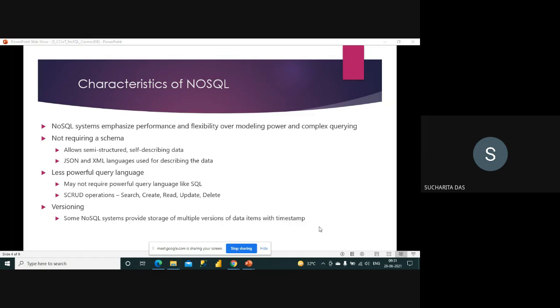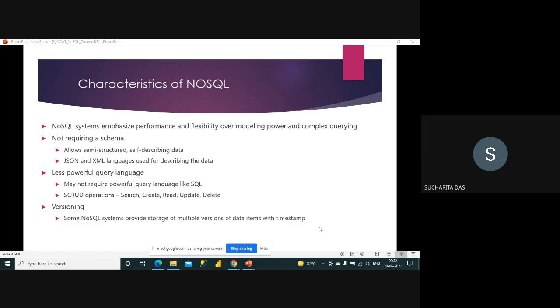Modeling power is like, when you talk about a relational database, we spend a significant amount of time in data modeling. We create multiple tables, then we make relationships between them. If you really work on any database project, you will find that data modeling is the most important part of it. That is a requirement of a relational database, but here it is not the case. We don't need that much strict modeling, because our data is not that structured. So we don't need that many tables and relationships among them.